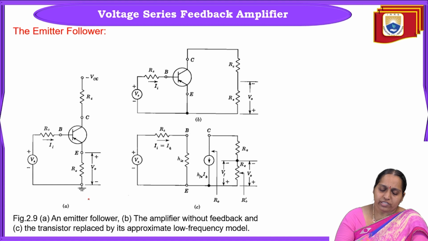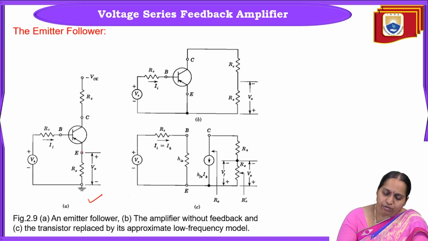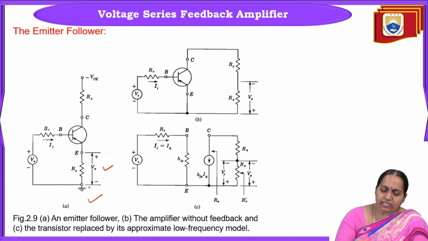So consider this emitter follower circuit. The transistor is connected in CC configuration, that is, common collector configuration. Here, if you observe, the input source is given to the base through the source resistance RS, and output V0 is taken across the emitter terminal. Through the collector you are giving RC, and it is given to minus VCC. This is the circuit diagram of the emitter follower.